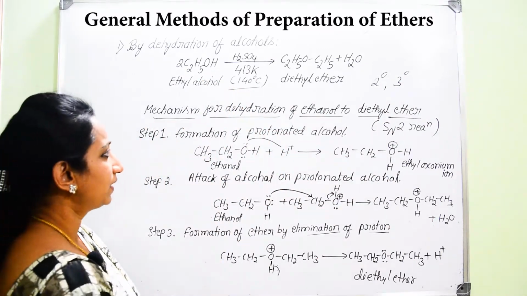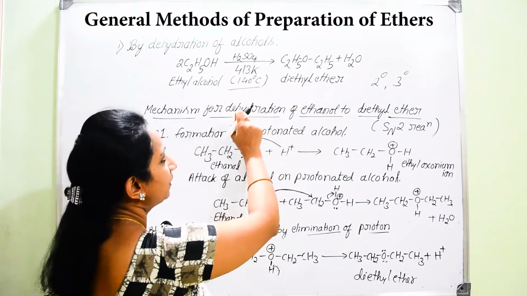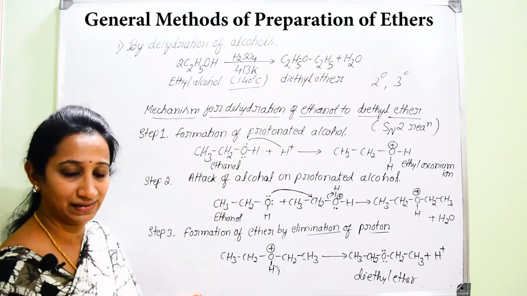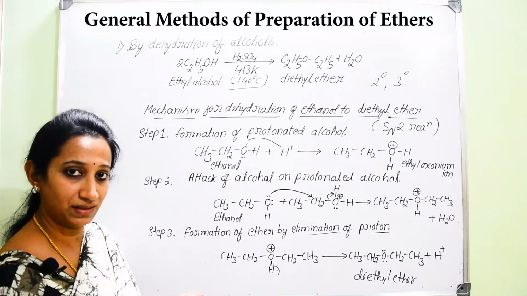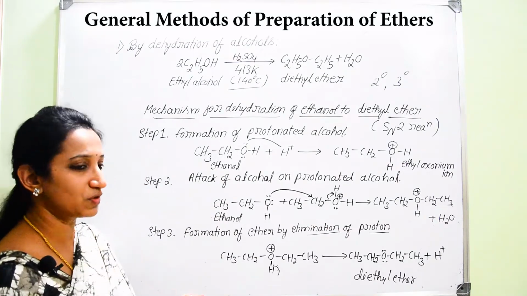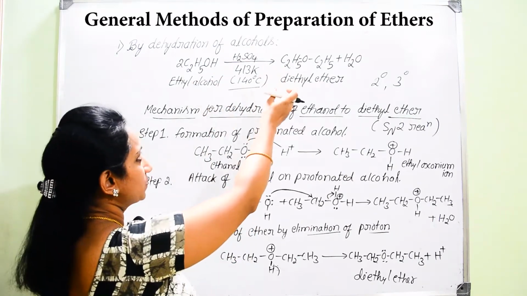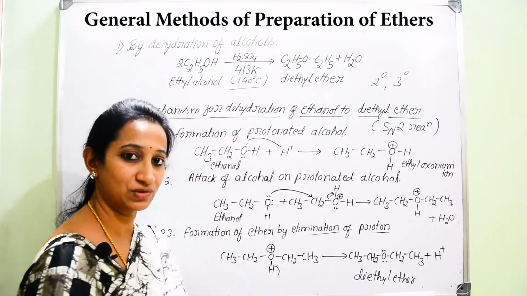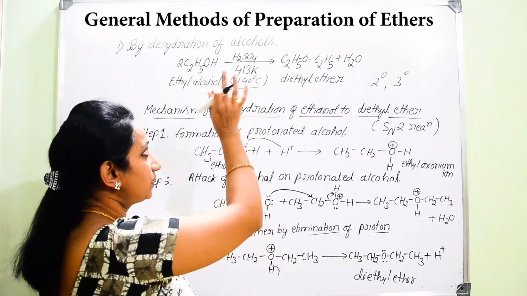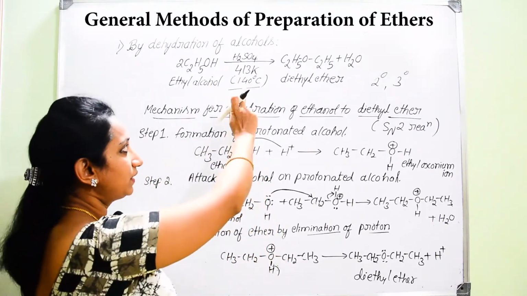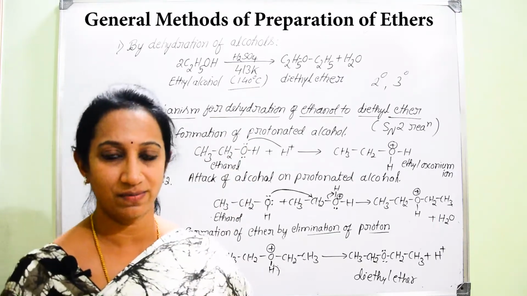That is why instead of getting conversion into ethers, they easily get converted into alkenes. That is why the most favorable conditions for this dehydration process are primary alcohols, and low temperature, that is 413 Kelvin or 140 degrees Celsius. This is the first general method of preparation of ethers.